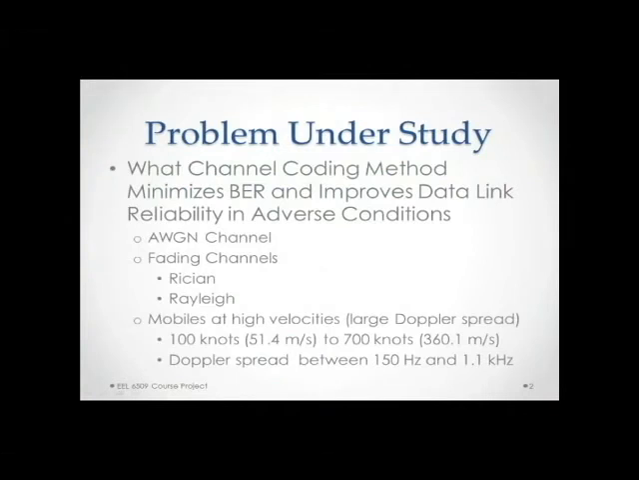The project I wanted to study was to determine what channel coding methods minimize BER and improve data link reliability in adverse conditions. The adverse conditions studied were the AWGN channel, the Rician fading channel, the Rayleigh fading channel, and also mobiles traveling at high velocities, which induced a large Doppler spread in those fading channels. The range of velocities I studied was between 100 knots and 700 knots, which is equivalent to 51 to 360 meters per second. This induced Doppler spreads between 150 Hz and 1.1 kilohertz.